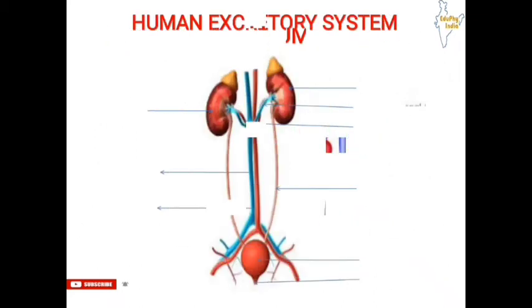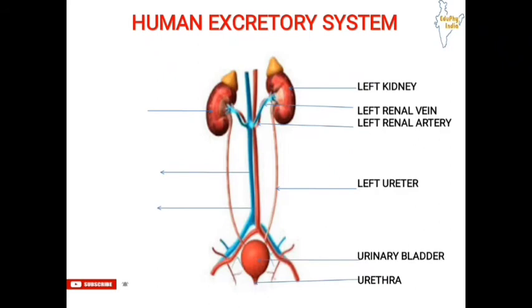Now let us see what exactly are the parts of the human excretory system. The human excretory system is composed of left kidney, left renal vein, left renal artery, left ureter, urinary bladder, urethra, right kidney.